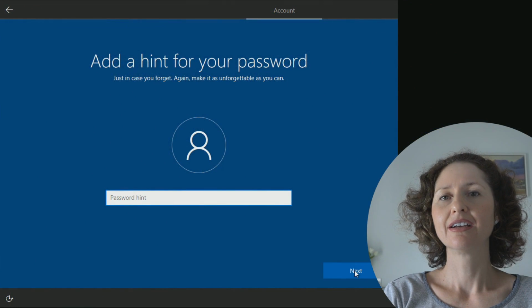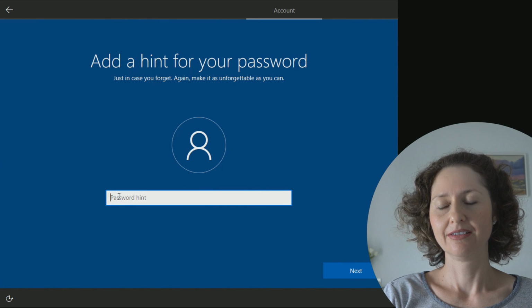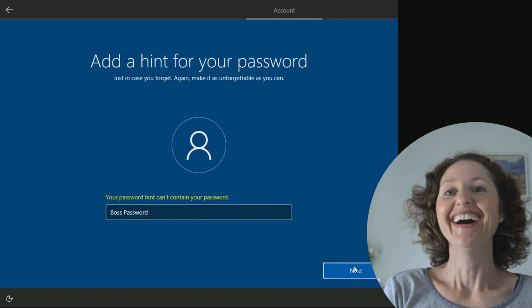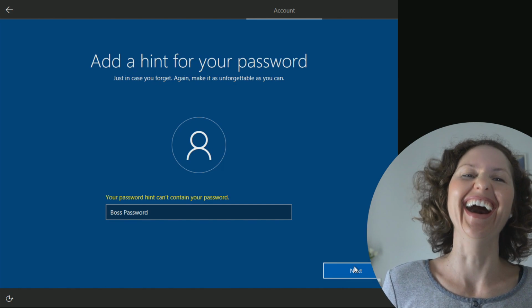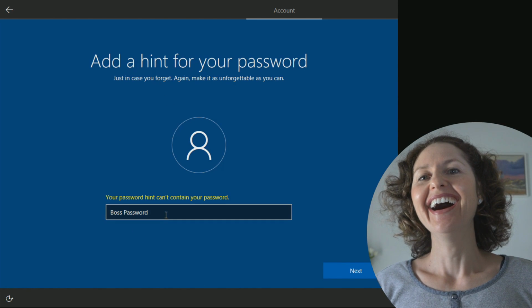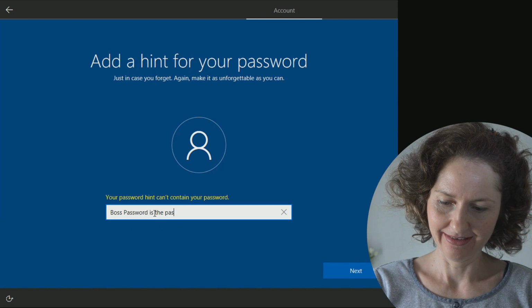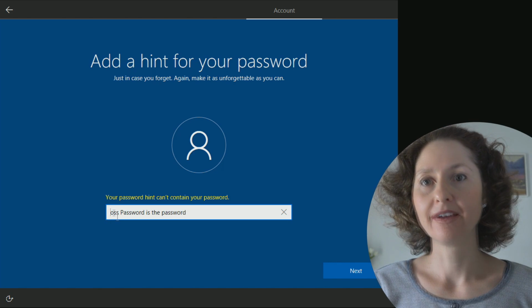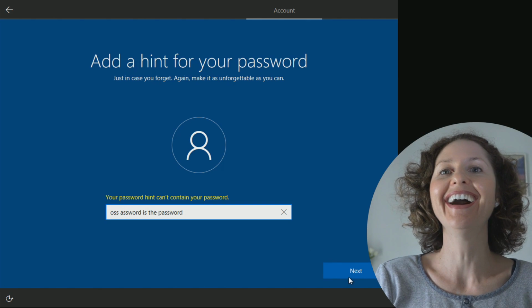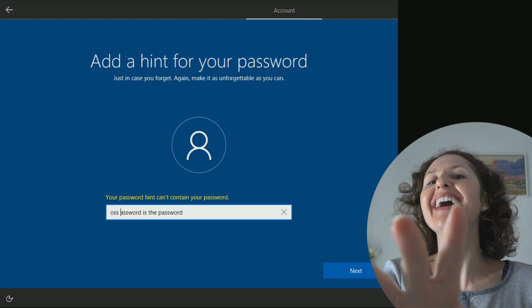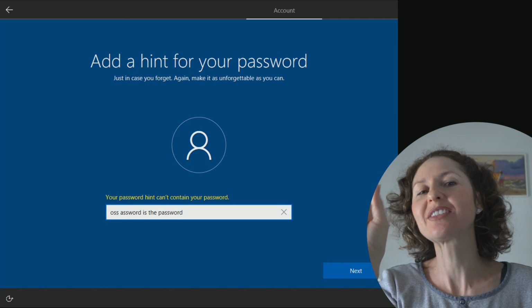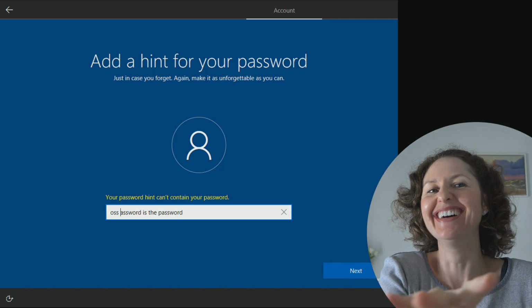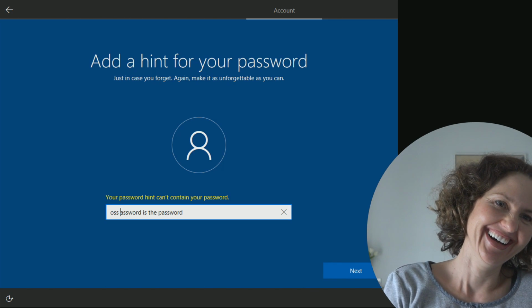Add a hint for your password. So if you forget your password, give a little clue as to what the password is. Boss password. That's actually what it is. Your password hint can't contain your password. I love that. Your password hint can't contain the password. No, but it can't contain it. Okay, well I'll get rid of it. I know what I'll do. Password is the password. OS password. I didn't mean that. I just took OS the first. Password. I just took the BO out of it. Yeah, you took the BO, the body odor out of the password.